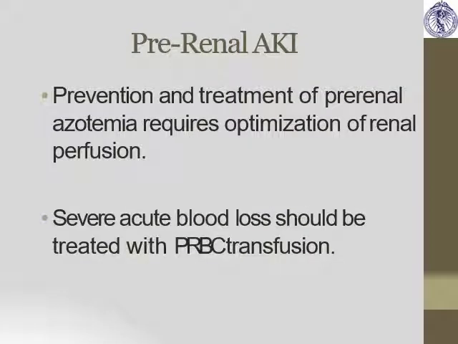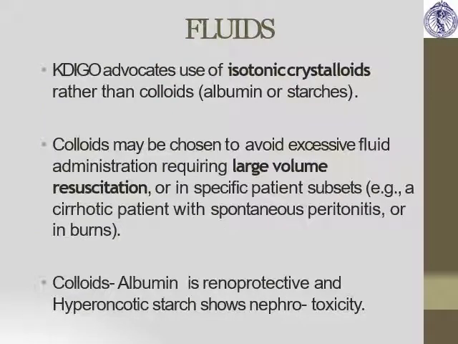Prerenal AKI prevention and treatment of the prerenal azotemia requires optimization of renal perfusion. If there is severe acute blood loss, then PRBC transfusion is required. IV fluids, basically isotonic crystalloids, are preferred as compared to the colloids, especially hydroxyethyl starch. It is contraindicated in AKI.